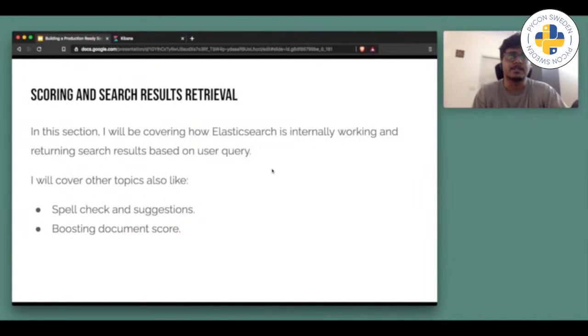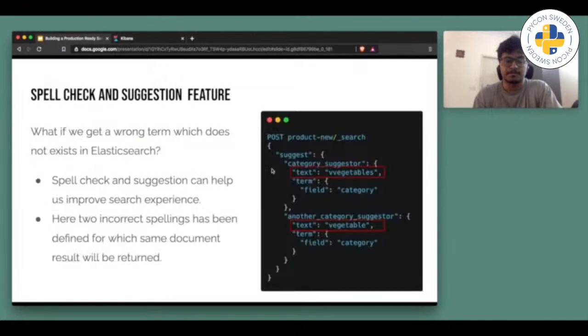So, scoring and search results retrieval. In this section, I will be covering how Elasticsearch works internally and returns search results based on a user query. So let's say a user triggers a search from the front end by searching a product name. We will be taking this example throughout the next slides to help you understand how our search works internally in the backend. I will also cover other topics like spell check, suggestions, and boosting Elasticsearch documents.